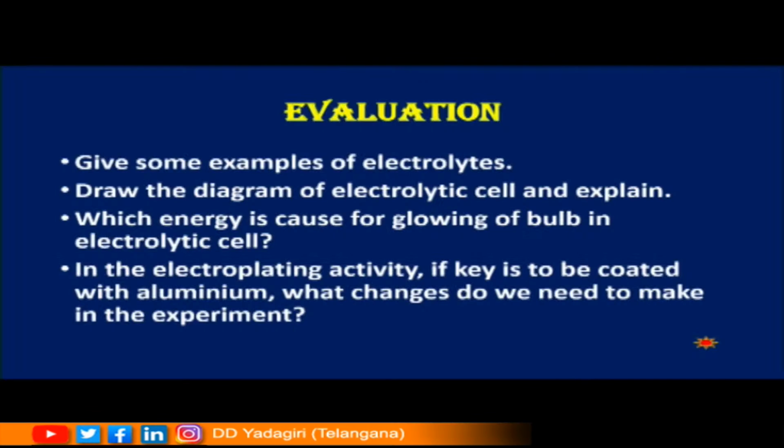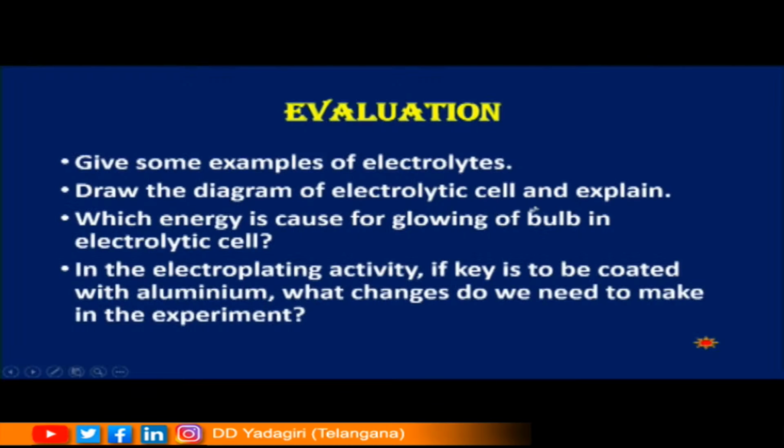Give some examples of electrolytes. Electrolytes, children, we have used in the voltaic cell. What did we use there, children? We have used the diluted sulfuric acid. Yes. So, in a similar way, can you try to name some more electrolytes? Yes, children, you can do it. Please try.